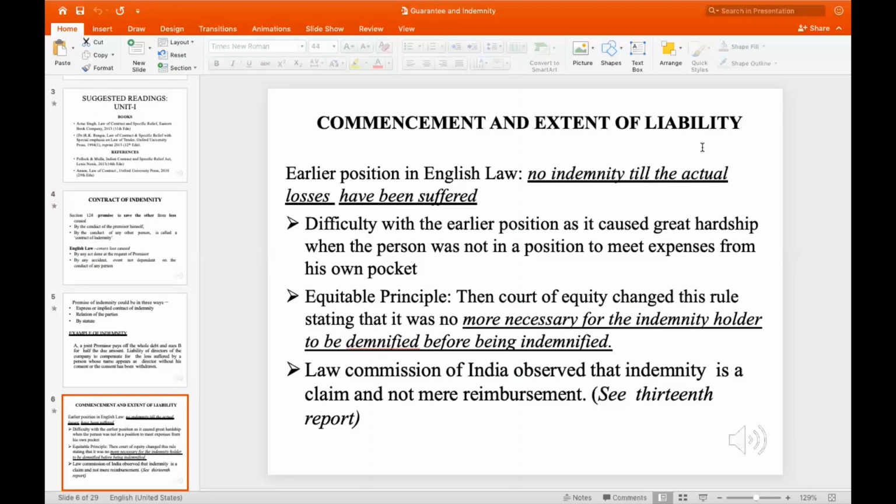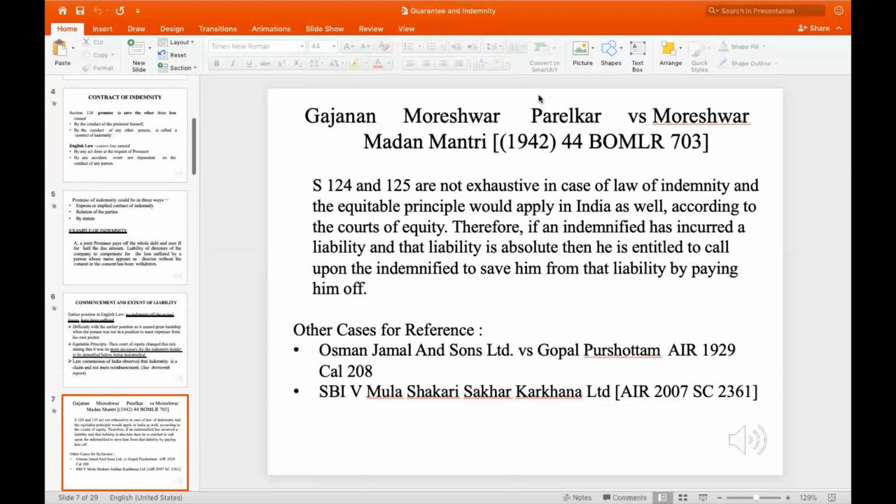And this was highly recognized, and due recognition was made by the Law Commission of India, which observed that indemnity is a claim and not a mere reimbursement. A landmark judgment for this was Gajanan Moreshwar Parelkar versus Moreshwar Madan Mantri. It was held that sections 124 and 125 are not exhaustive in the law of indemnity, and the equitable principle would apply to India as well. Before, equitable courts did not have jurisdiction; it was confined to the British rule.